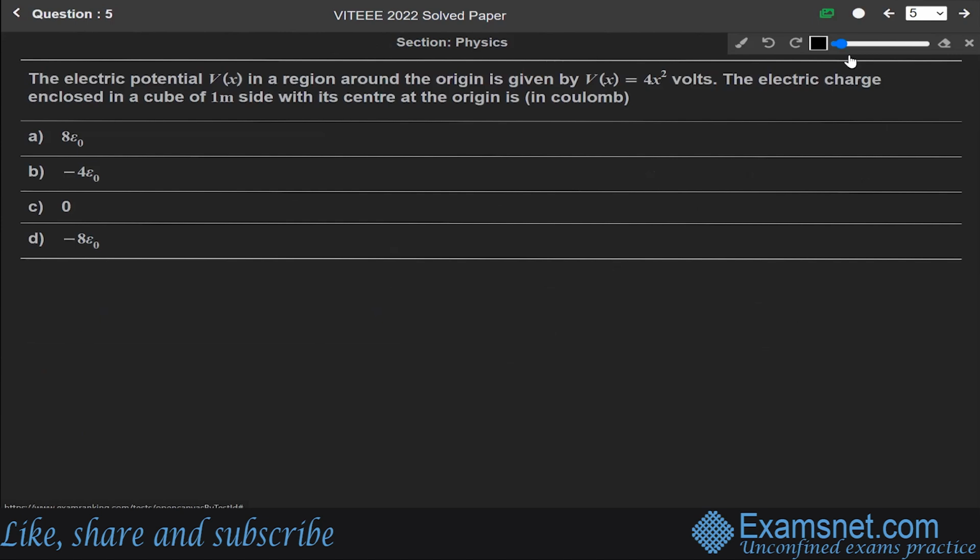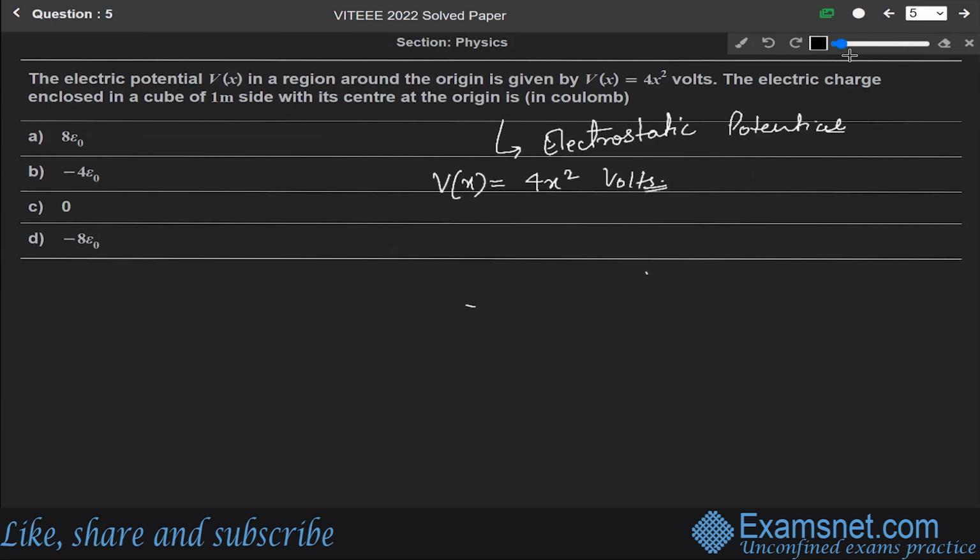Now, next question 5. The electric potential Vx in a region around the origin is given by Vx equals 4x square volts. The electric charge enclosed in a cube of 1 meter side with its center at the origin is, okay. Again, this question is from the chapter of electrostatic potential. We are given the potential, Vx equals 4x square volt, and we have to find the electric charge enclosed in the cube.